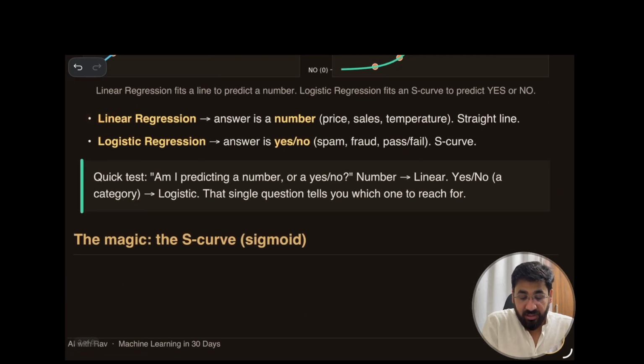Now look at these two things. Linear regression always predicts a number, for example sales, temperature, and its nature is a straight line. Logistic regression gives the answer in the form of yes or no. Two things only, yes or no, not anything in between. Like fraud, spam, pass, fail, S curve. Now you remember everything? Great. And this is also called sigmoid, the scientific name.